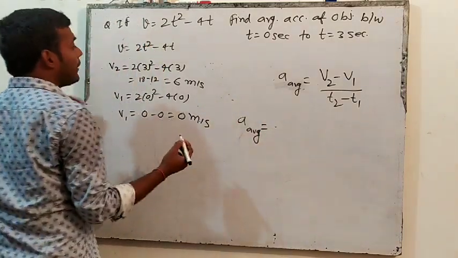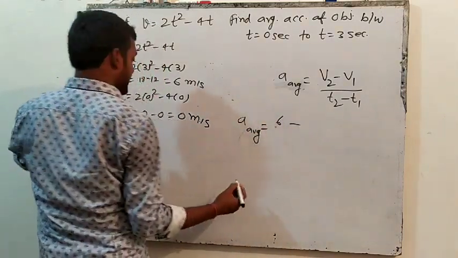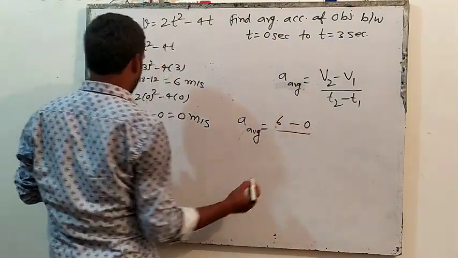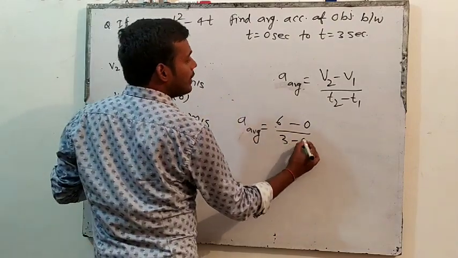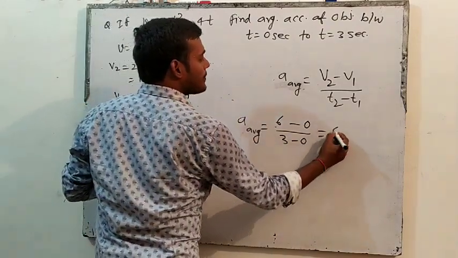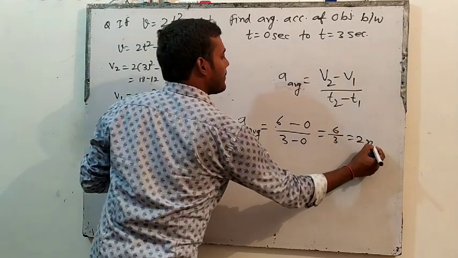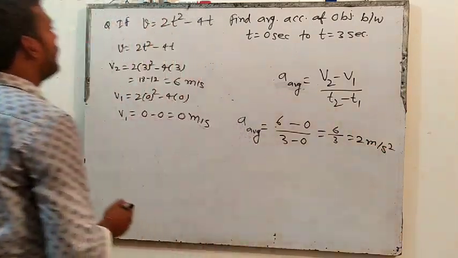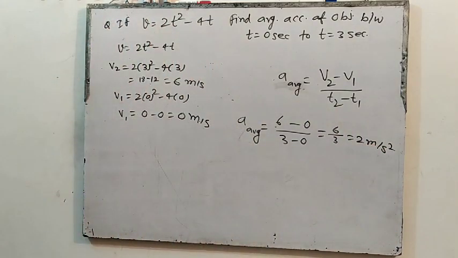This will be, v2 is how much? 6. So 6 minus v1, which is 0. 6 minus 0 divided by t2 minus t1, 3 minus 0. What will be this? 6 by 3. That means 2 meter per second square. That will be the answer. Easy, na? Very easy. Okay.